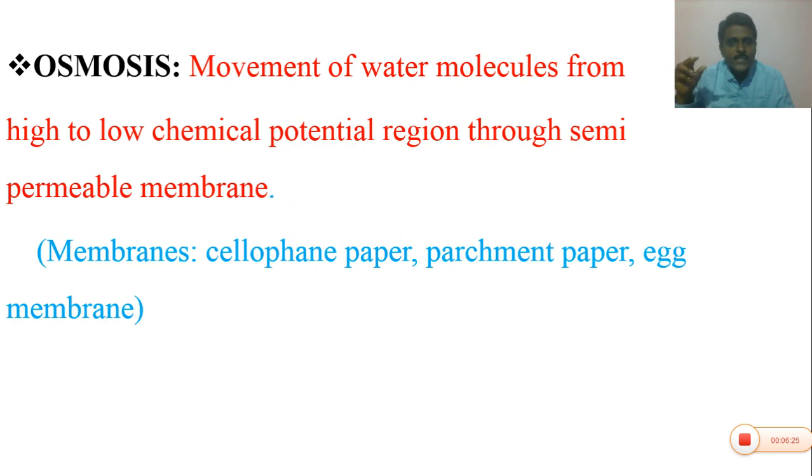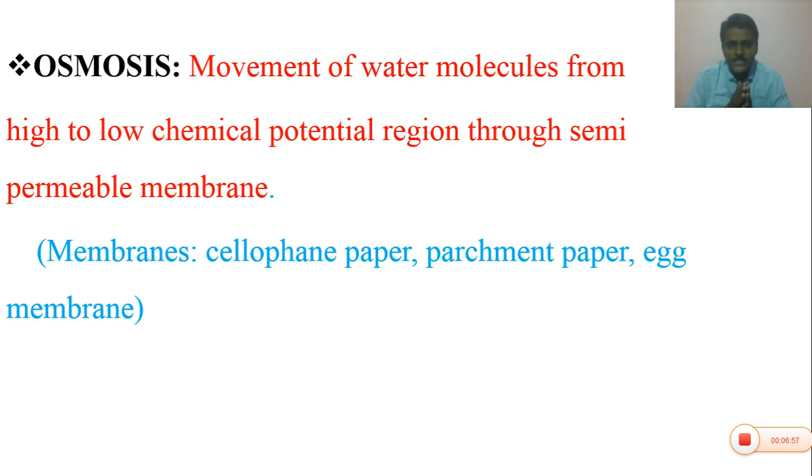So these are impermeable membranes. Some are semi-permeable membranes, and some are permeable membranes. Permeable membranes allow all types of molecules, for example the cell wall. Cellophane paper, parchment paper and egg membrane allow only water molecules.